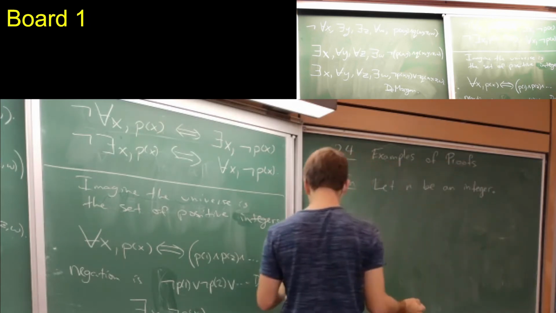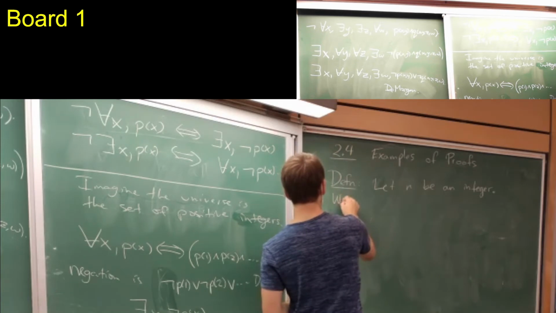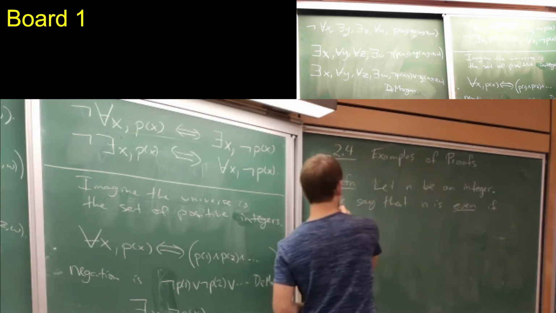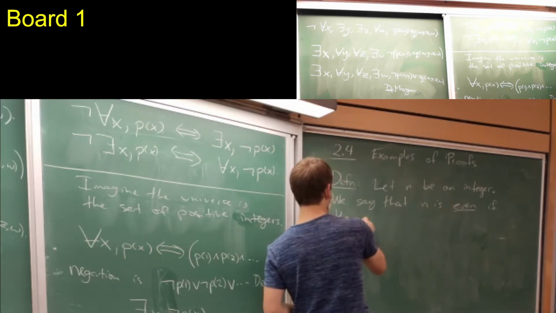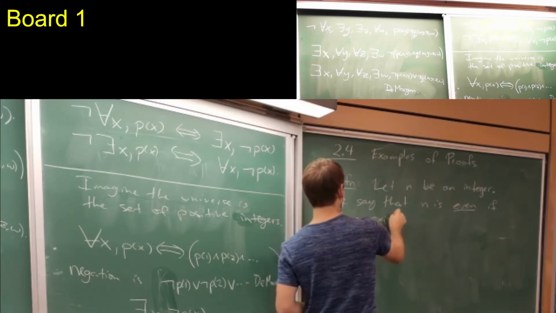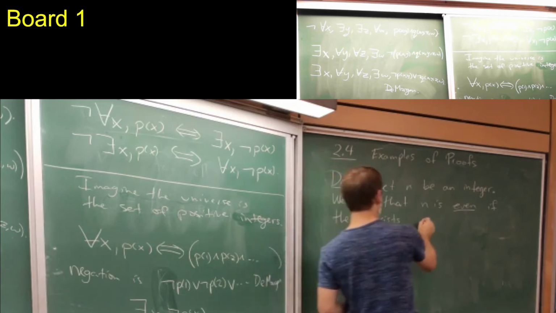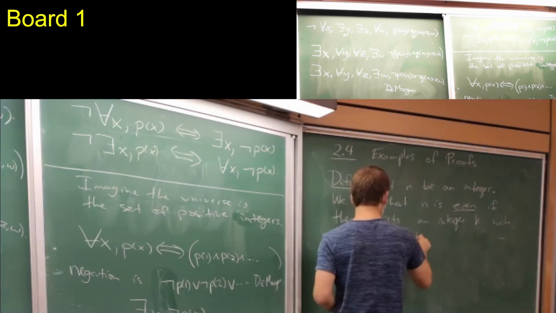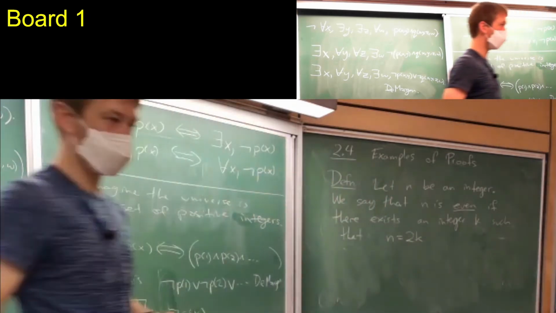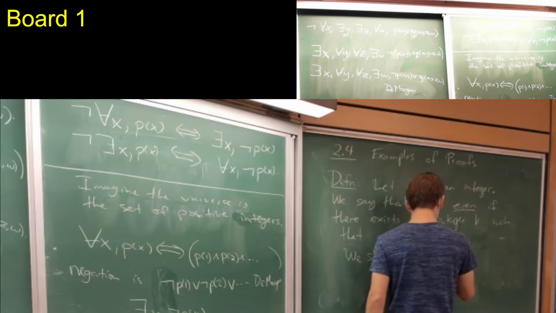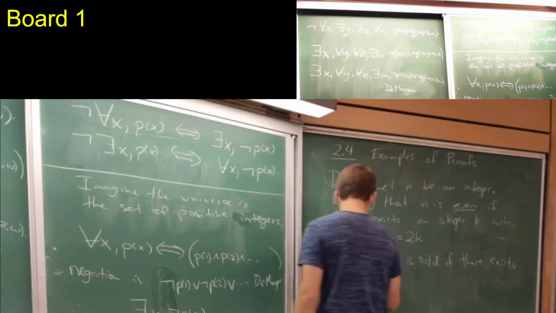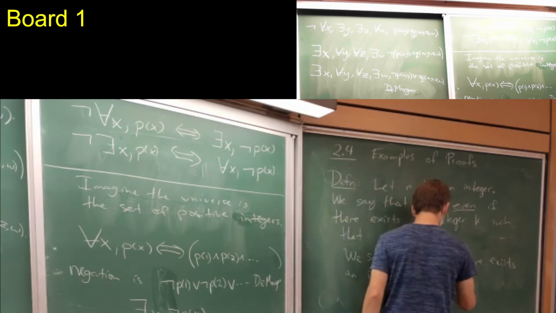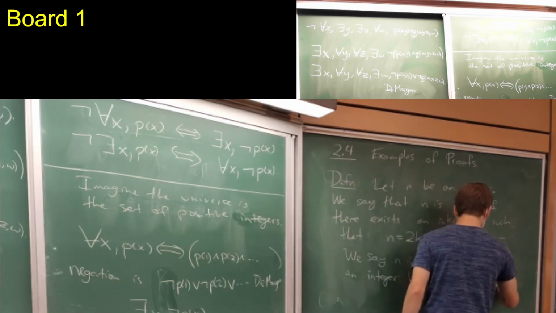We say that n is even if there exists, so you see I'm using a quantifier here, there exists an integer k such that n is equal to 2k. And we say it's odd if there exists an integer k such that n is equal to 2k plus 1.